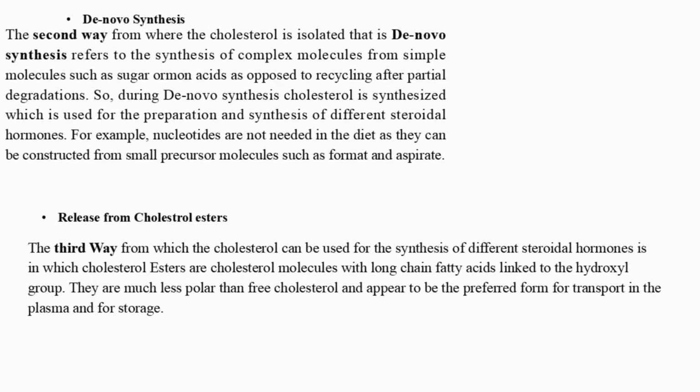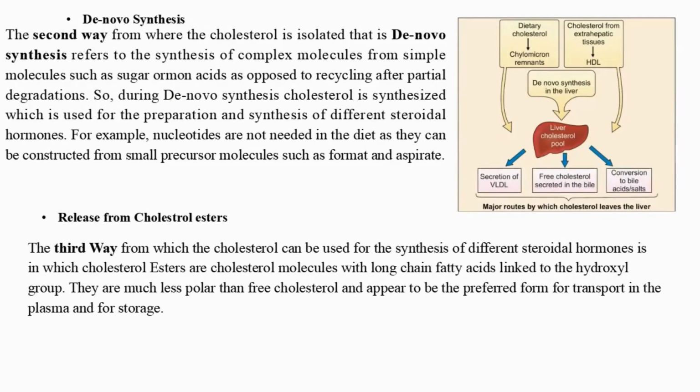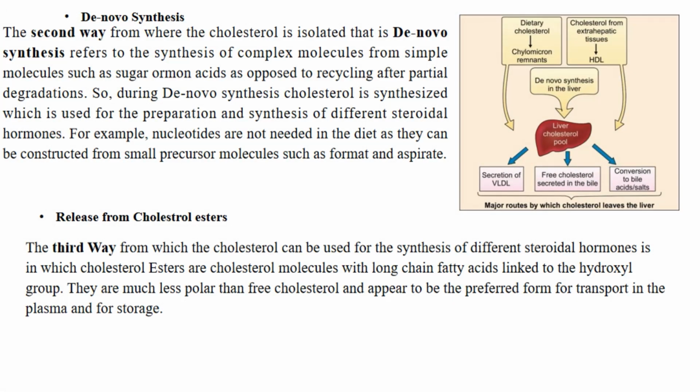The second way from which cholesterol is obtained is de novo synthesis. De novo synthesis refers to the synthesis of complex molecules from simple molecules such as sugars or amino acids, as opposed to recycling after partial degradation.